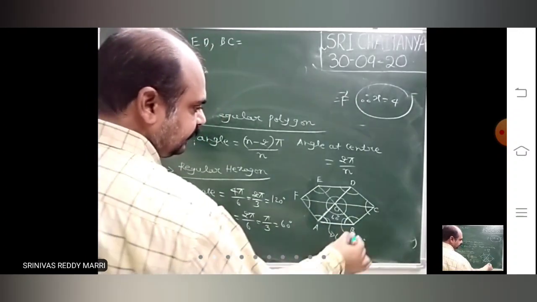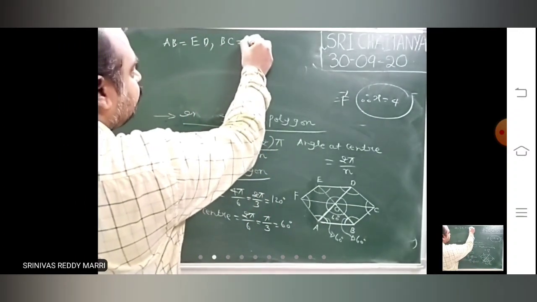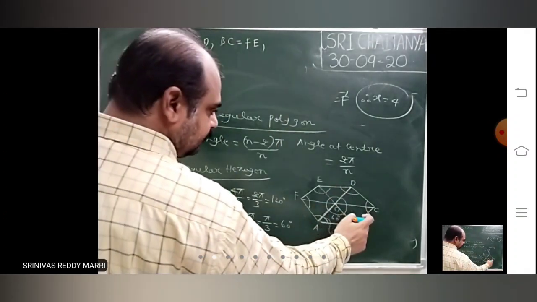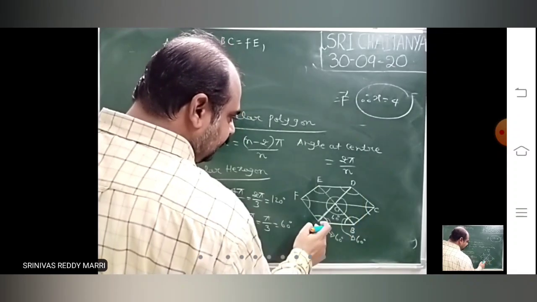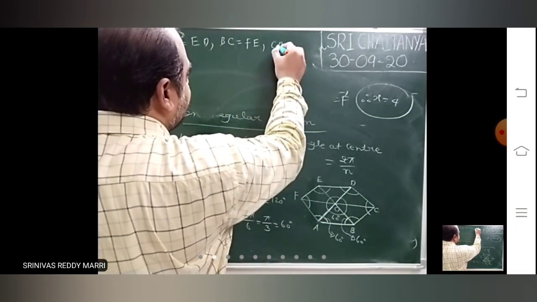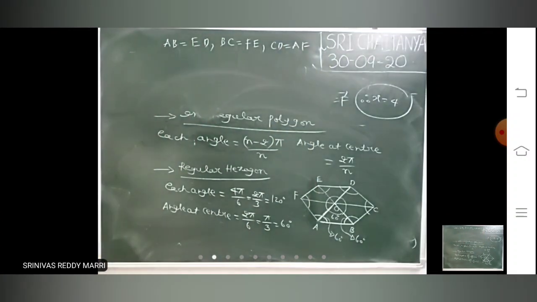AB parallel to ED. In the diagram it is clear, no? BC equal to FE, opposite sides. Then CD and AF will be equal and parallel.